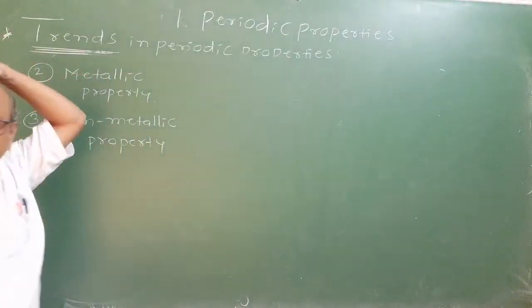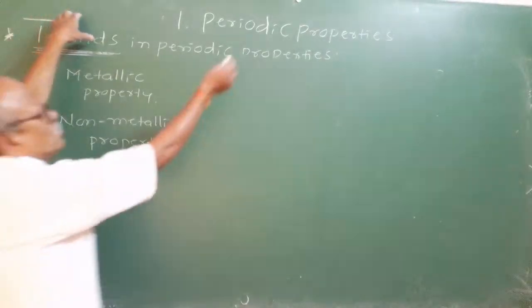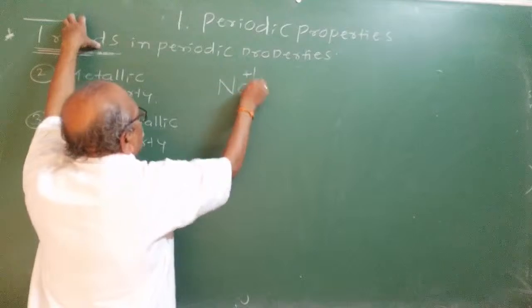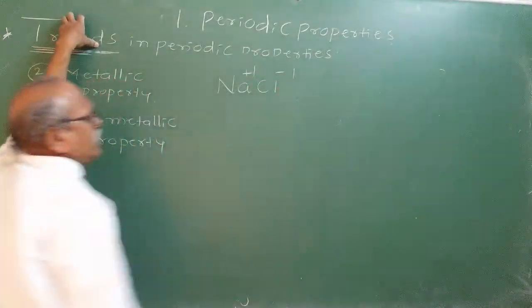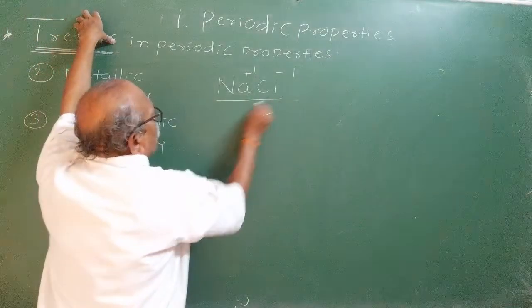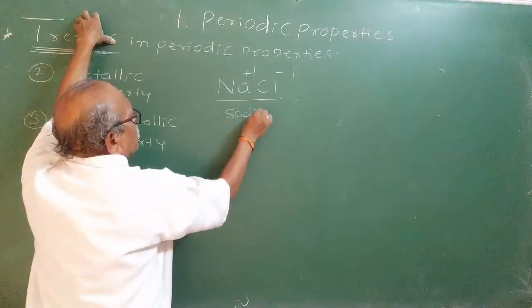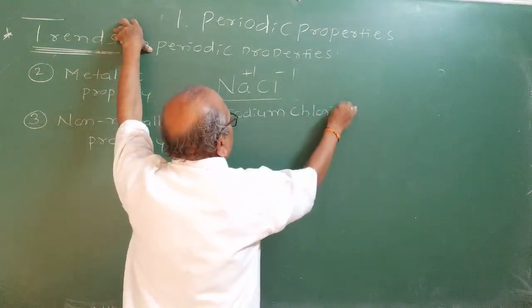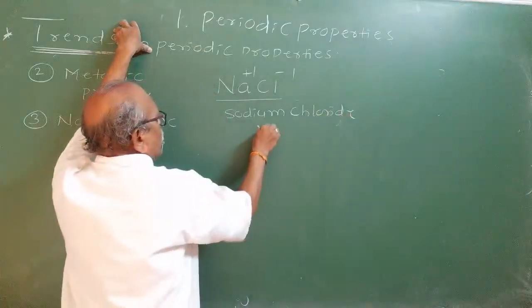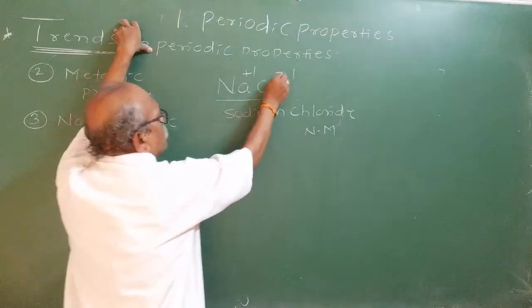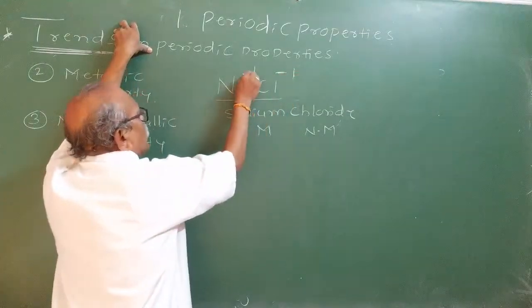See, whenever you write sodium chloride, how do you write it? Sodium Na plus 1, chloride minus 1. We studied this in the bridge course. Metals form compounds, and we call this one sodium chloride. While writing sodium chloride, metals are written on the left, non-metals on the right. Generally, non-metals will have the negative charge and metals will have the positive charge.